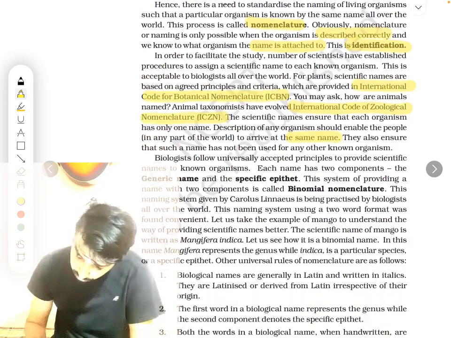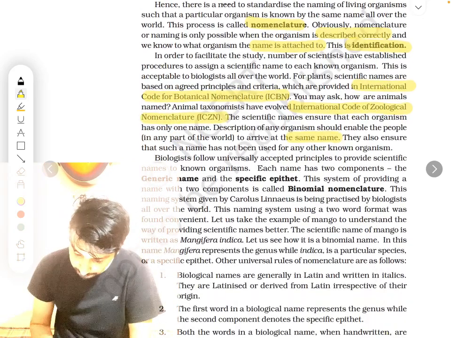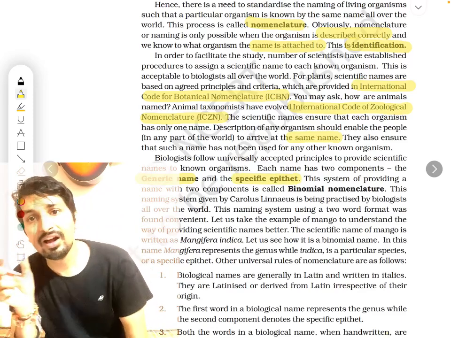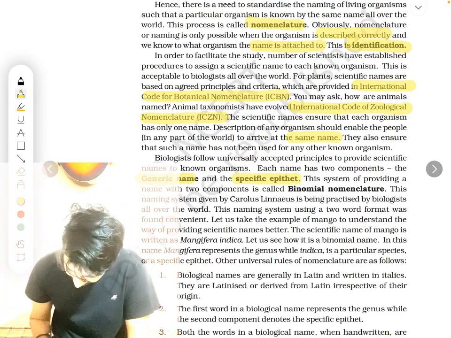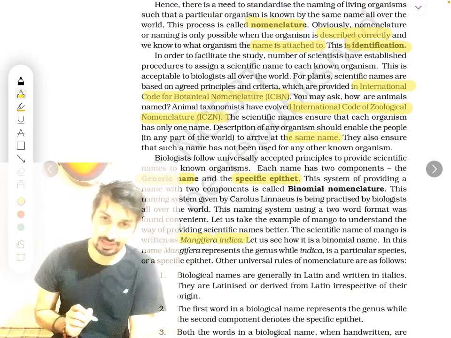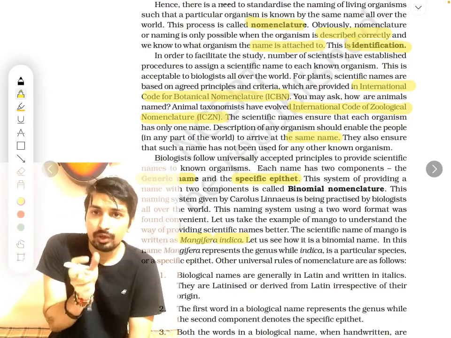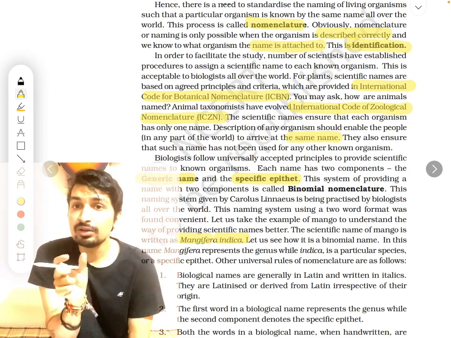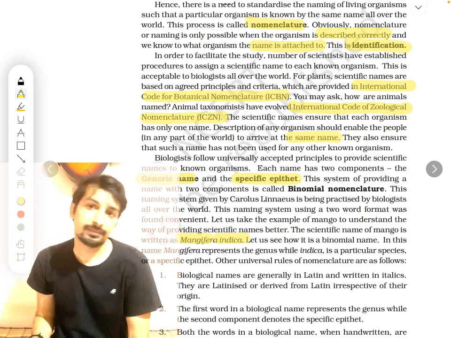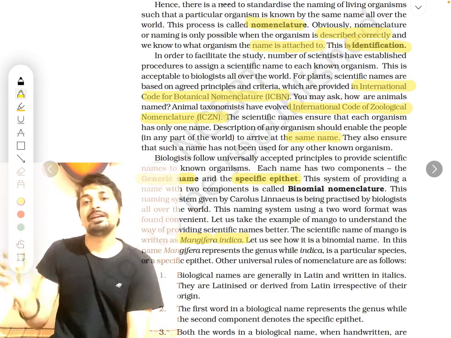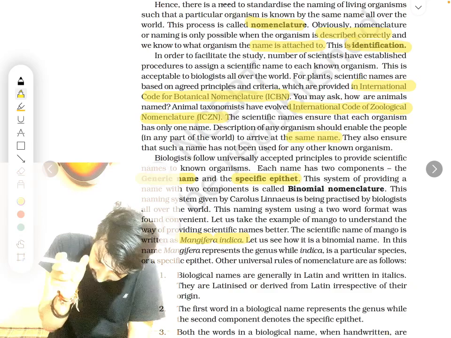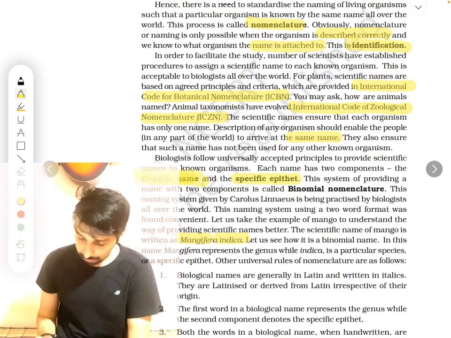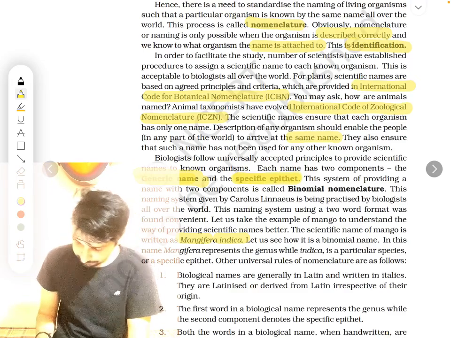Now, biologists follow universally accepted principles and codes. So they give two names, generic name and specific epithet. For example, I told you Mangifera indica. As you can see, these are two names for mango. For mango, this is the name Mangifera indica. It consists of two words, right? These are not two names. The name consists of two words, that is Mangifera and indica. So this one word Mangifera is known as the generic name, and indica means the specific epithet.